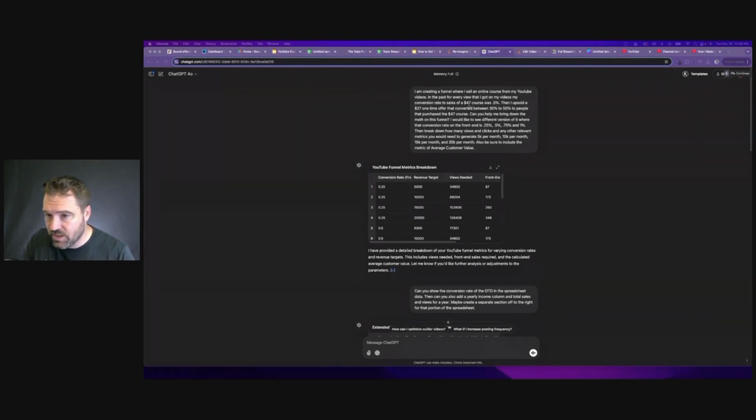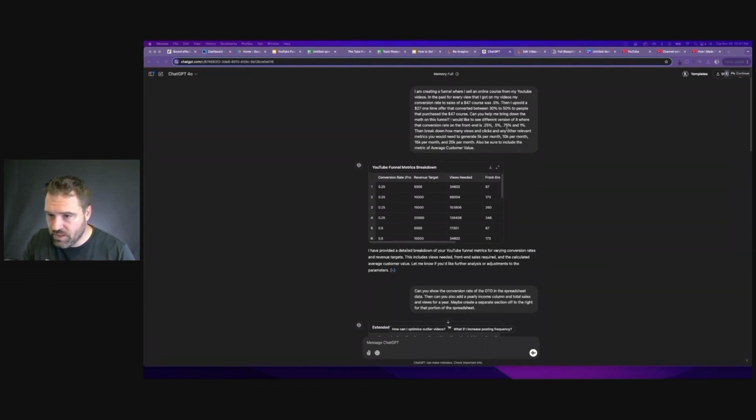Now, in my case, I actually got this up to about 1%, but I'm doing 0.5% to be conservative. And then I would upsell people that buy that $47 course a $27 one-time offer, and about 30 to 50% of those people would buy. And I asked it to break down the math on this funnel and show different conversion rates, because obviously if you're just getting started with this, your conversion rate could be lower.